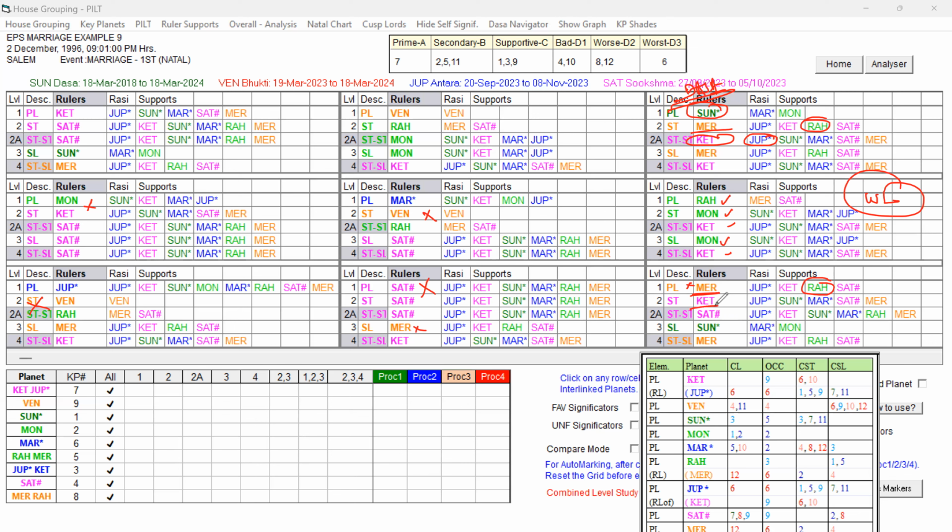And star level Ketu. Ketu is the another key planet representing Jupiter that we discussed. And sublord is Sun. That is most important because Sun is the Dasa Lord. That is the strongest favorable key planet in the Dasa Lord. That is playing a role for the Mercury sublord. And also Sun is playing a role at the Star Lord also, to a level, by way of supports, forming a ruler link. And next level planet, Mercury, again the same, it is present and representing Rahu, and Jupiter also present.